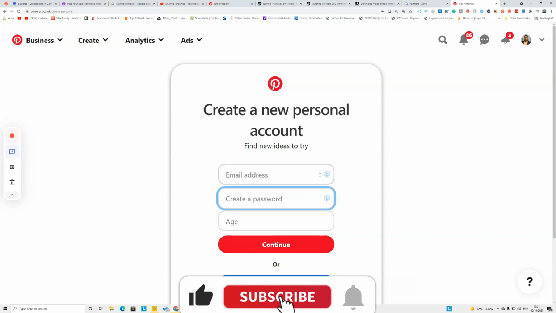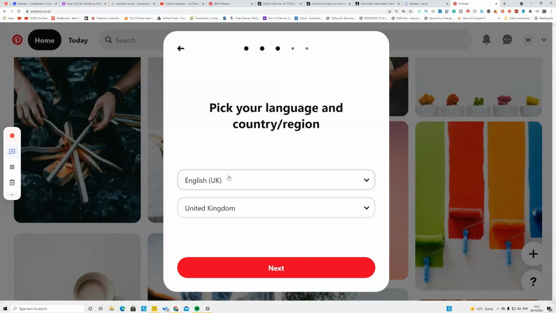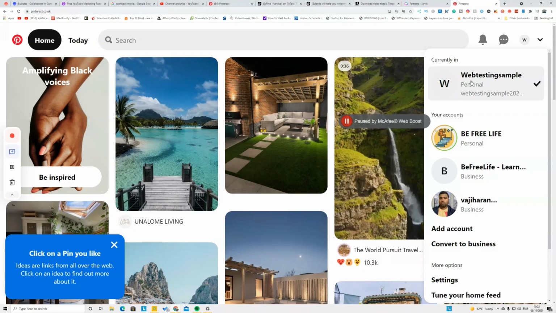I'm going to skip this process. I'm going to show you the end result, guys. After you put your email address and click next, you need to fill in this information. That's it, your new account is ready.